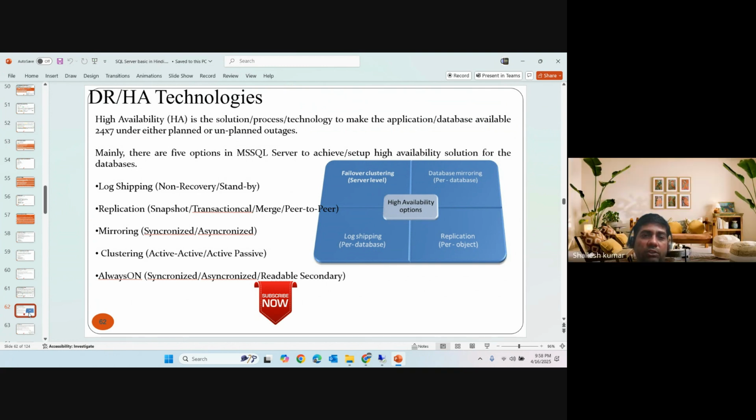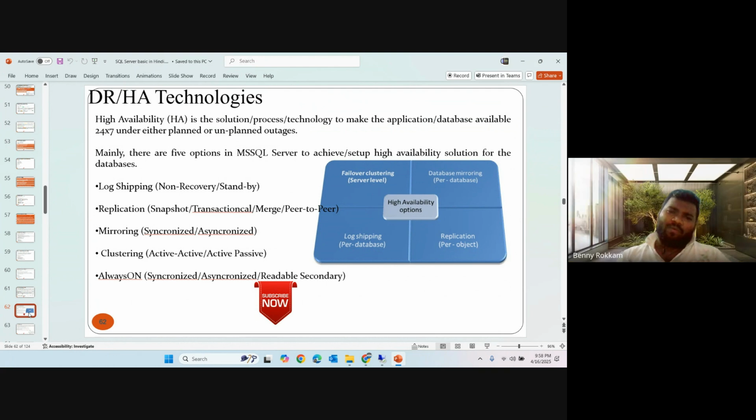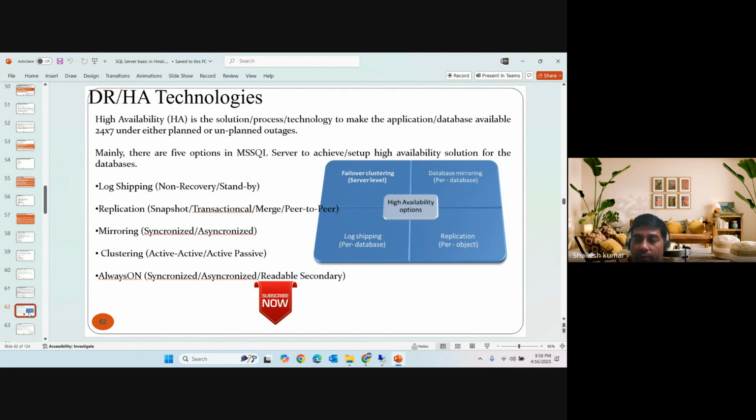Log shipping is a database-level implementation for DR, where we ship the logs of the primary database to the secondary one. We cannot say we get point-in-time recovery after a disaster, because the log backup has a retention of 5, 10, or 15 minutes or more.